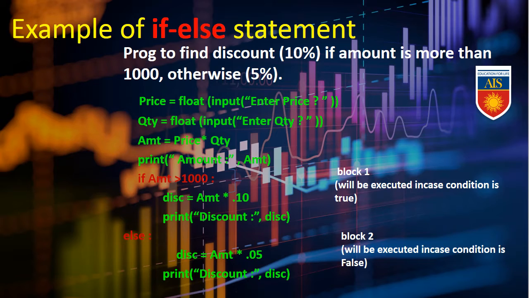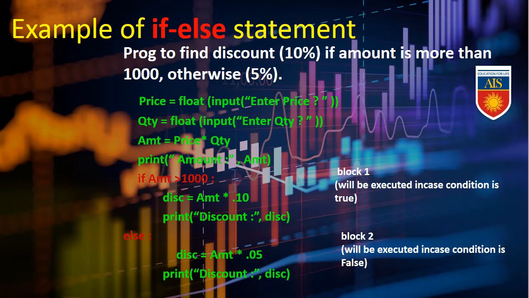Amount equal price into QTY. So we will find out the amount. Print amount, then amount, print statement. Here we will get the amount after multiplying price and quantity. If amount greater than 1000, disc equal amount into 0.10, that means the 10%, we will print the discount. Else if your amount is not more than 1000, that means less than, so in that case amount into 0.05, that means 5%, and then we'll print the discounted value.